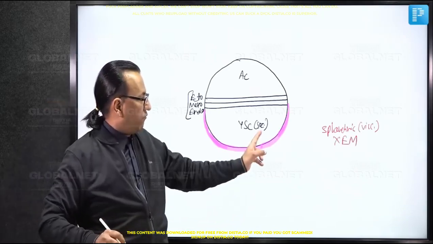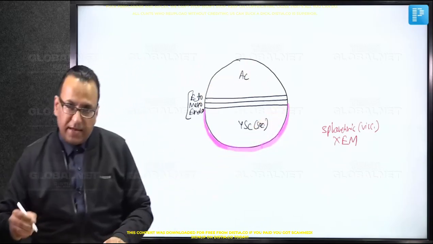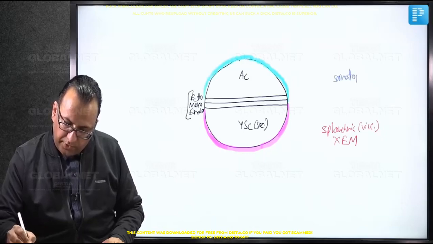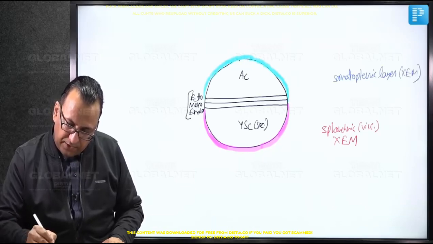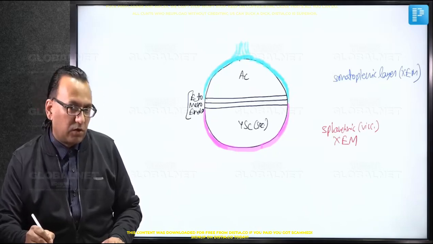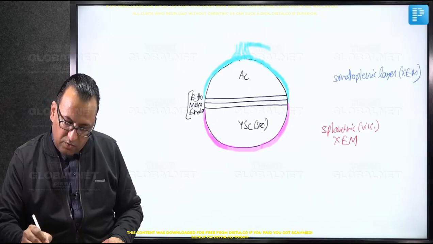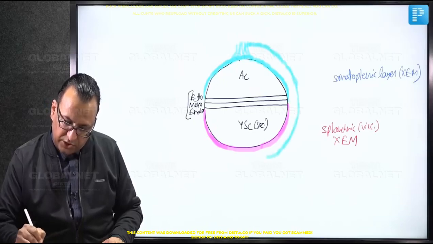Then what about the mesoderm which is lining the amniotic cavity? That is the somatic layer. Let us show it here. The one which is lining the amniotic cavity is also the extraembryonic mesoderm, but is called the somatopleuric layer of extraembryonic mesoderm. And in fact, this layer is going on to what is called the connecting stalk or the primary umbilical cord, and then it continues around the cavity which we are calling the extraembryonic coelomic cavity.